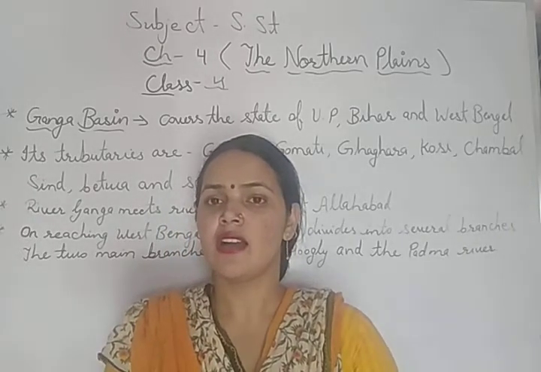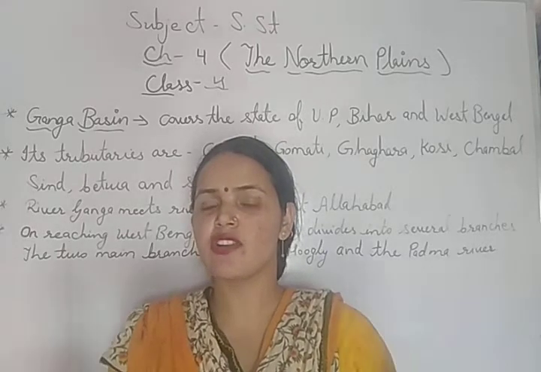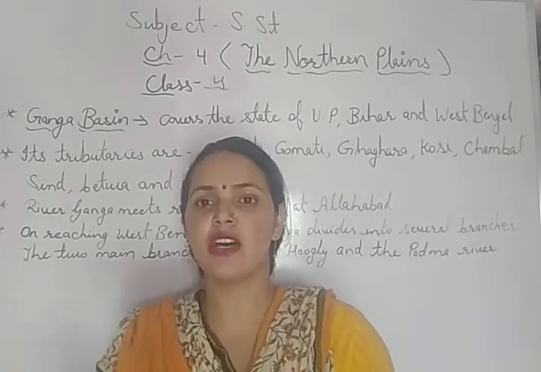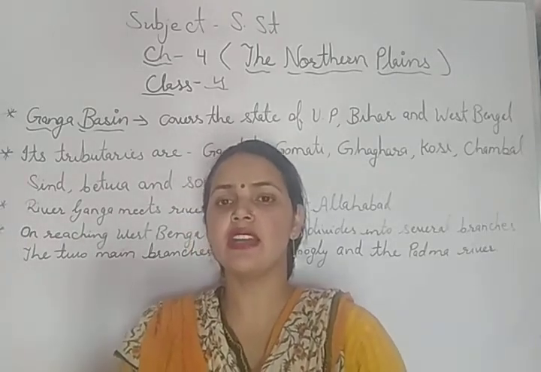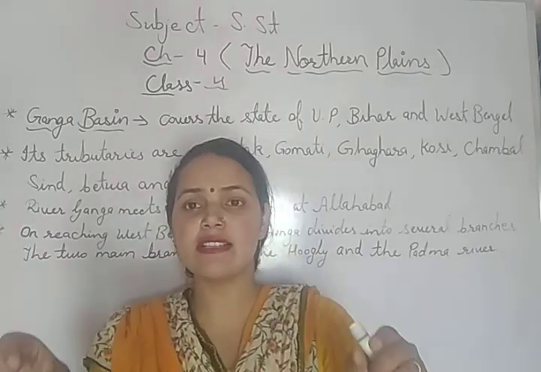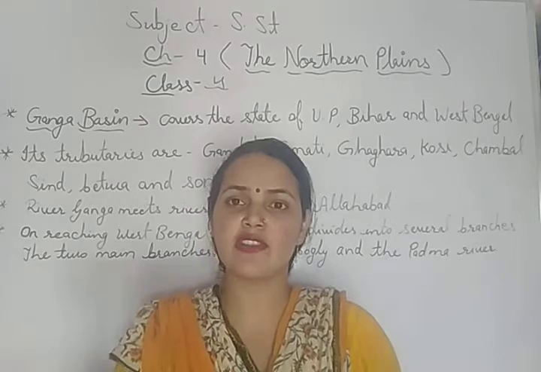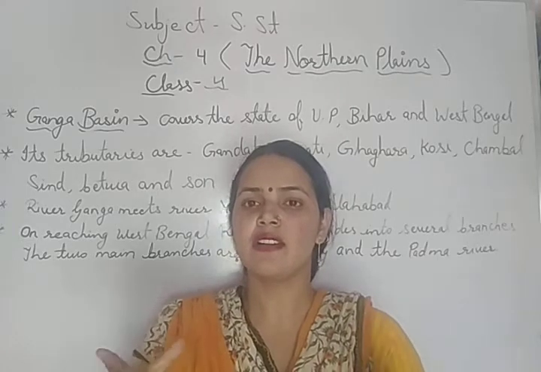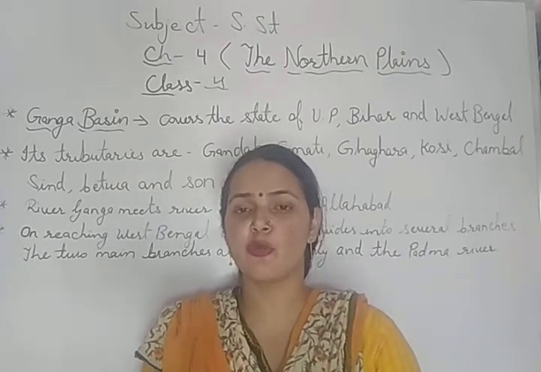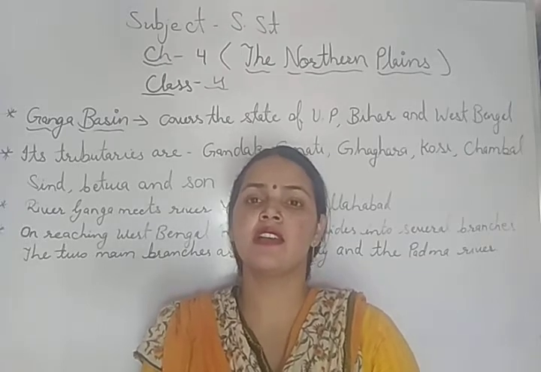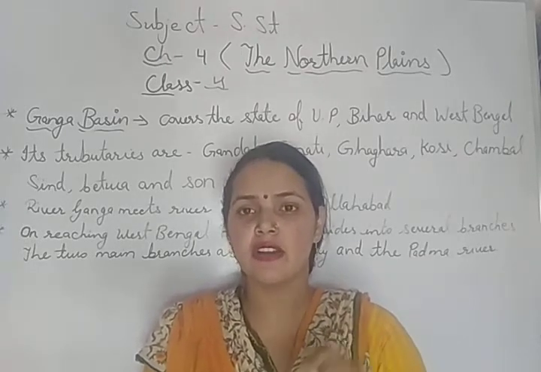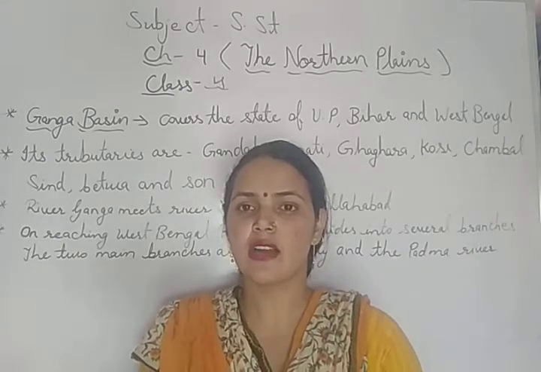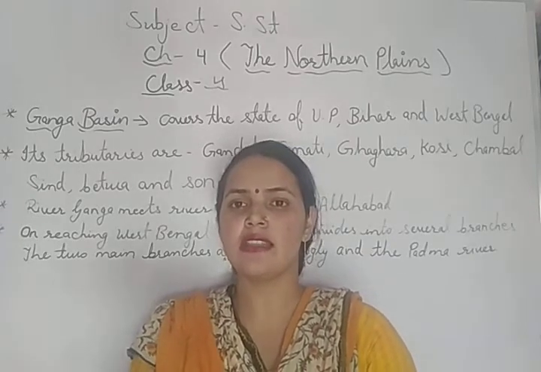Now what is a delta? A delta is a triangular shaped area which is formed by the several branches of a river. Before entering the sea or ocean, a river divides into several branches or streams, and that area is called the delta. After that, the crops which are grown here in the Ganga basin. The major crops grown here are wheat, rice, jute, sugarcane, millets, etc.